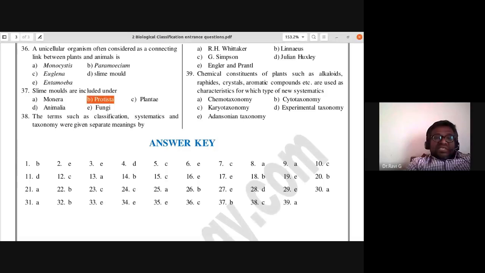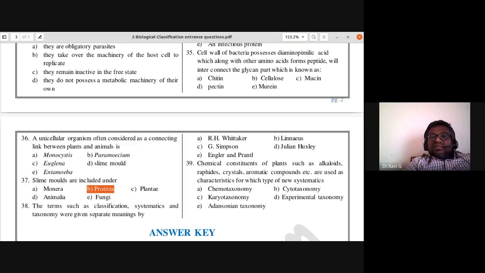The terms such as classification, systematics, and taxonomy were given separate meanings by R.H. Whittaker, Linnaeus, or Simpson. Simpson gave separate meanings to these terms.